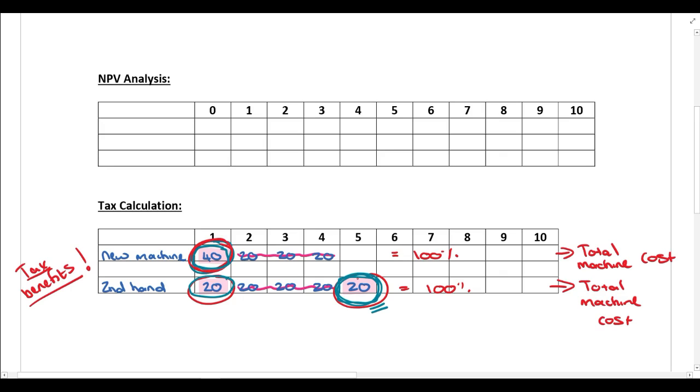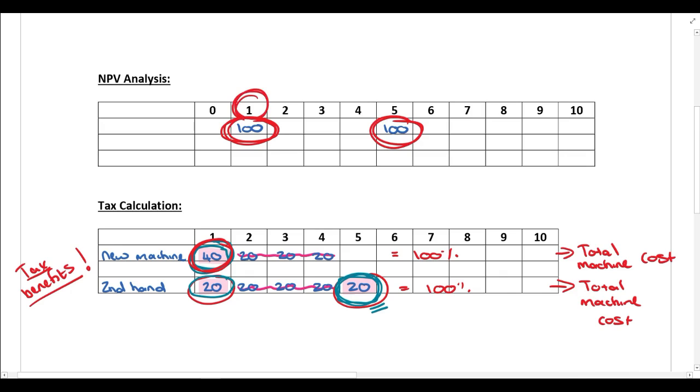Now, another way to look at this is, let's assume someone wants to give you 100 Rand. If someone wants to give you 100 Rand, do you want the 100 Rand 1 year from now, or do you want the 100 Rand 5 years from now? Any logical person is going to want the money in year one. You're not going to want to wait for the money for 5 years, because remember, guys, the value of that money is going to deteriorate over time because of time value of money, because of things such as inflation, etc. So it's much better to take the 100 Rand in year one instead of taking the 100 Rand in year 5.